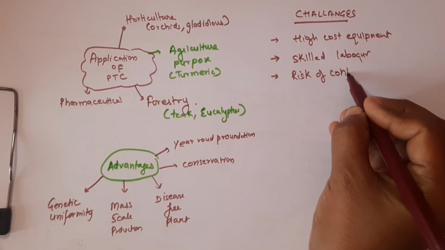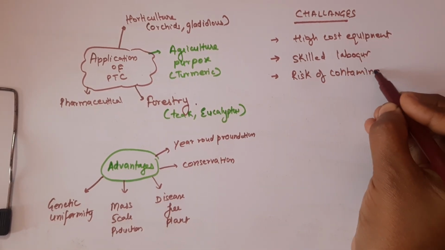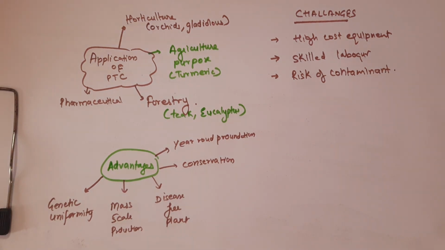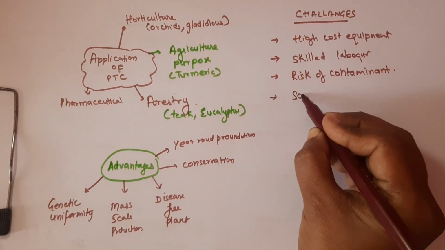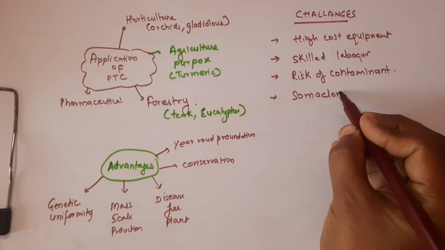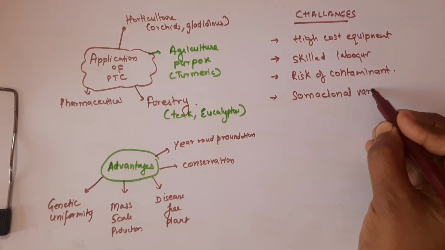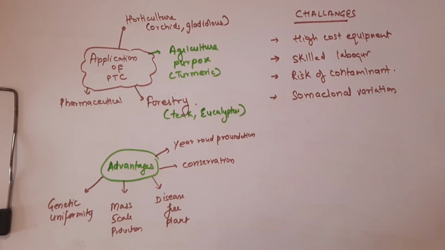Even if you take every precaution, sometimes the contaminants present in the air, like spores, will destroy your culture when we are transferring the explant from one flask to another. Or sometimes the contaminant is endogenous, some fungi already present in the rhizome tissue, and then it will grow, right? So there is a high risk of contamination, and somaclonal variation is also observed. These somaclonal variations are sometimes desirable, but most of the time they are undesirable. So it may happen.